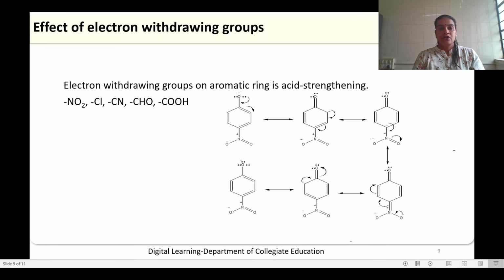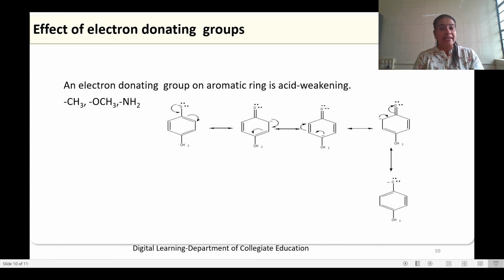Whereas in the case of electron donating groups like methyl group, methoxy group or amino group, when a negative charge is present on the same carbon which carries the electron donating group, they will destabilize the structure, as these groups have a plus I inductive effect.